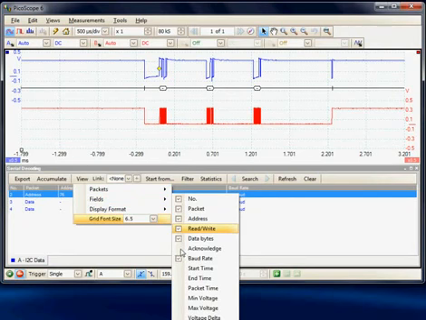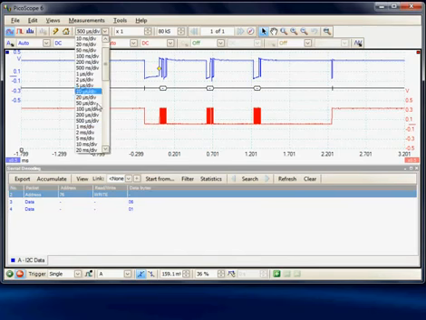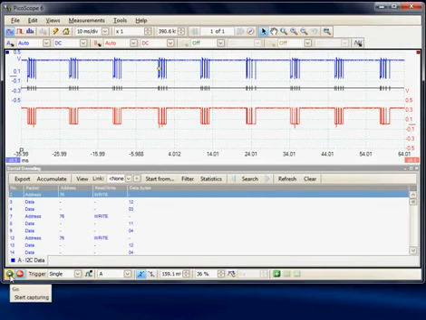These can be turned on and off after the data has been acquired. We don't have to reacquire new data. I'm going to increase the time window now and acquire more packets of data. So here we can see now some more transfers.